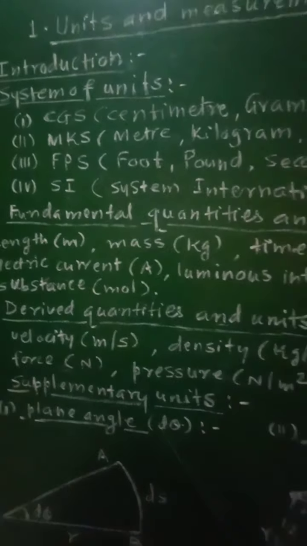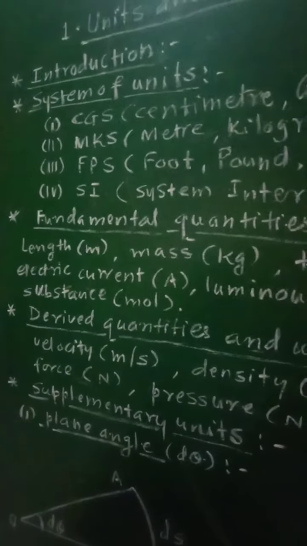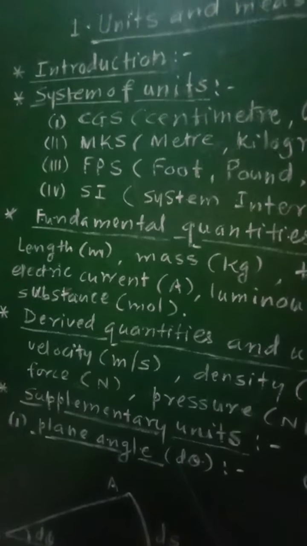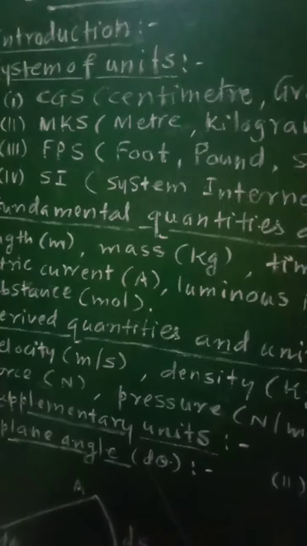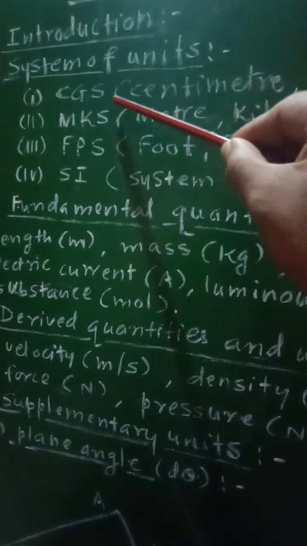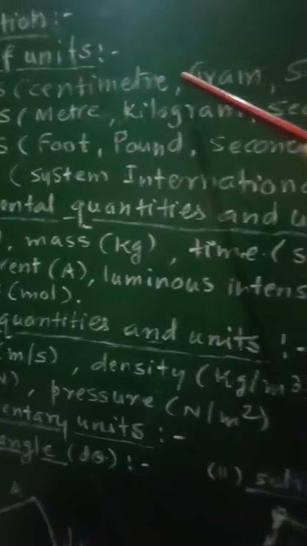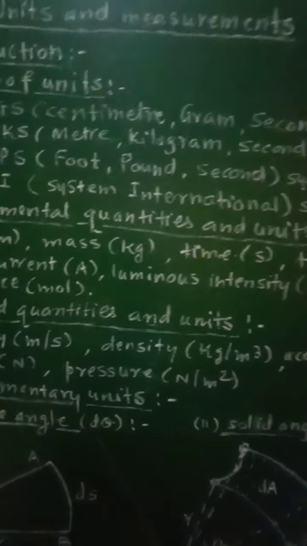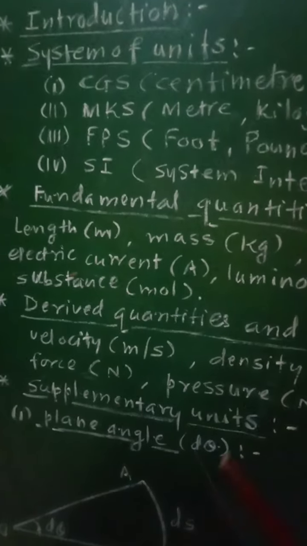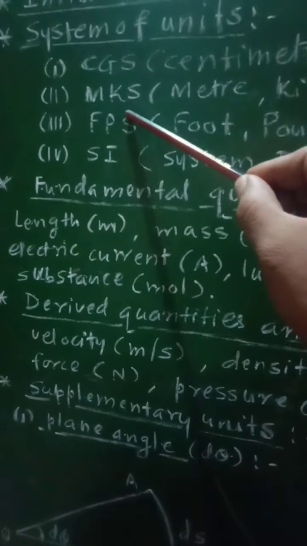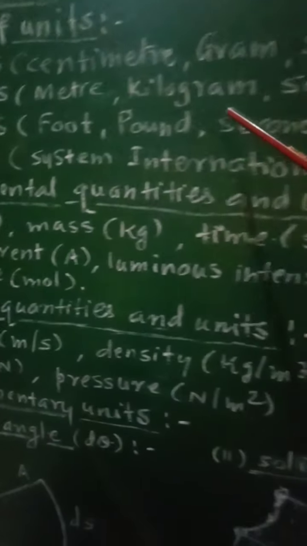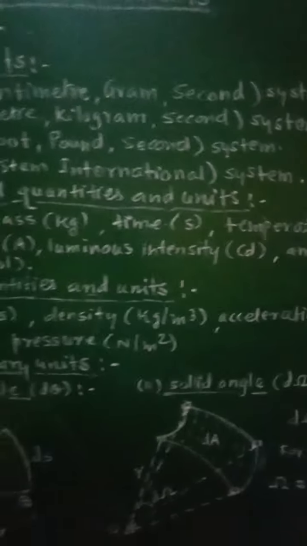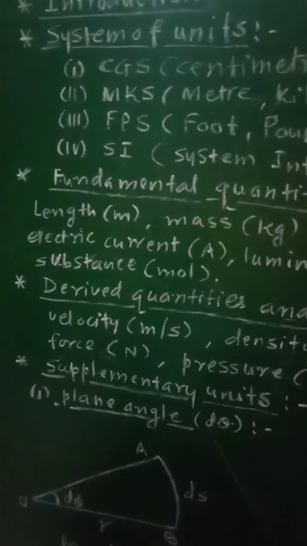Now let us consider the system of units. Which are the system of units? So in all there are 4 system of units, and these are: first one CGS, that is centimeter gram second system. Second is MKS, that is meter kilogram second system.